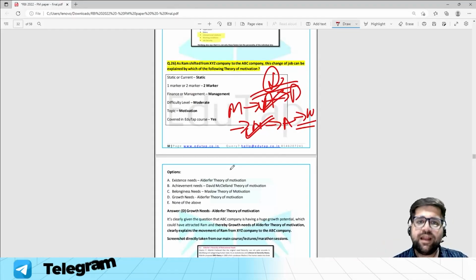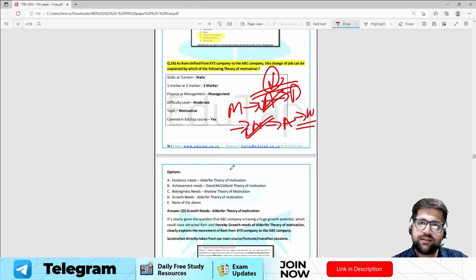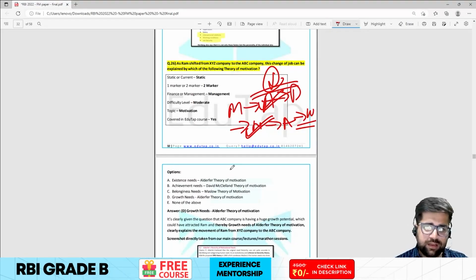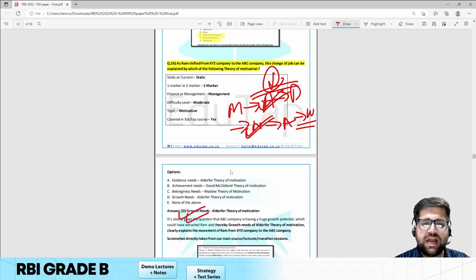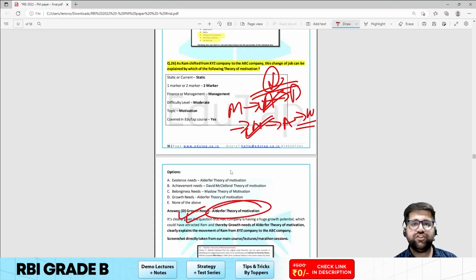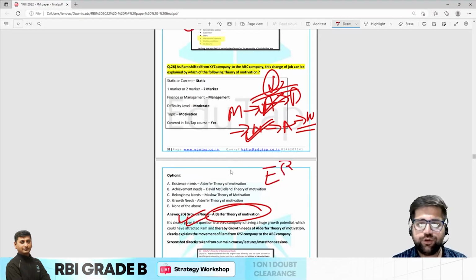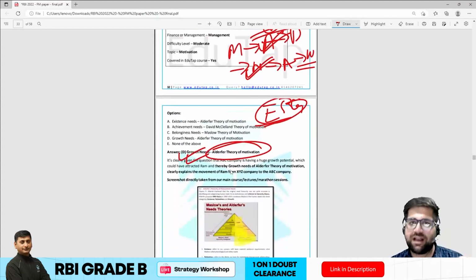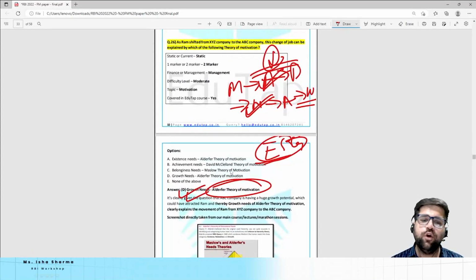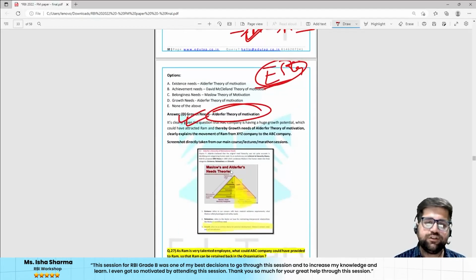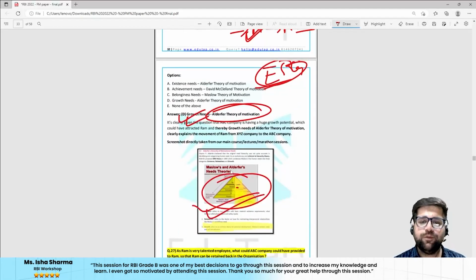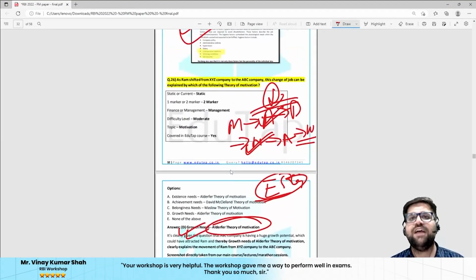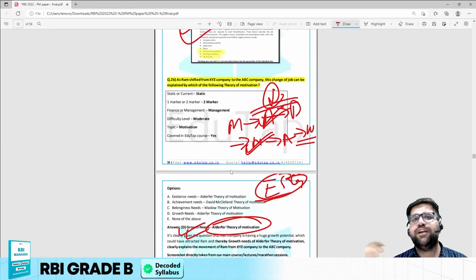As Ram shifted from XYZ company to ABC company, this change of job can be explained by which of the following theories of motivation? Now, the answer will be growth needs, that was explained by Alderfer under the ERG theory. Under ERG theory, we all know that it was an improvisation of Maslow's theory. Maslow has given 5 needs, which Alderfer has broken into 3 needs. So this is a clear diagram. Under growth needs, I will be looking for my esteem needs and self-actualization needs.